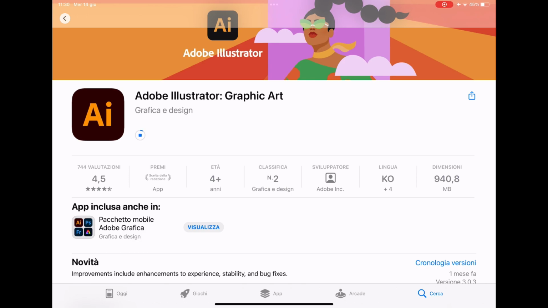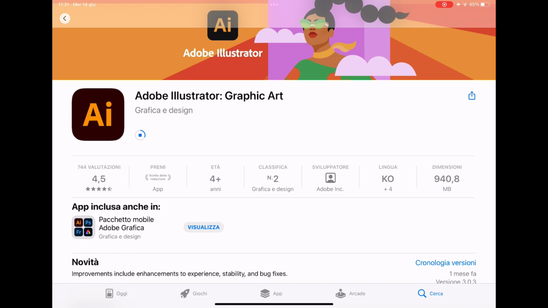Me, yes, but I prefer Procreate. Procreate is not free, but it's not too expensive. It costs only like $9 or €9, and it's forever. You don't pay every month. But I prefer to use it.